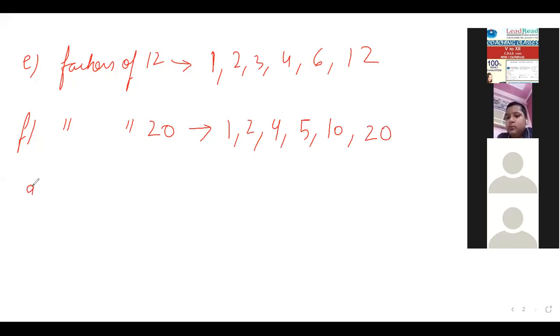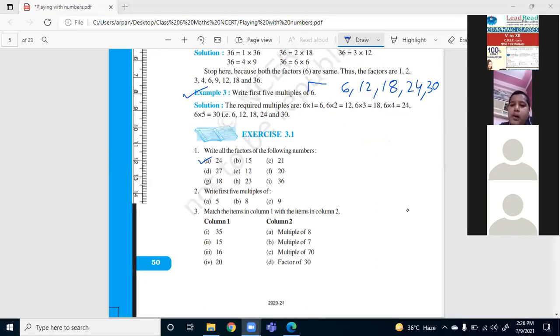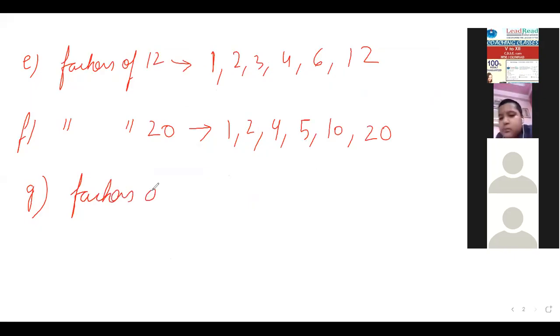Excellent. So let's move to the next one. Thank you, ma'am. Factors of 18. Excellent, Samarth.